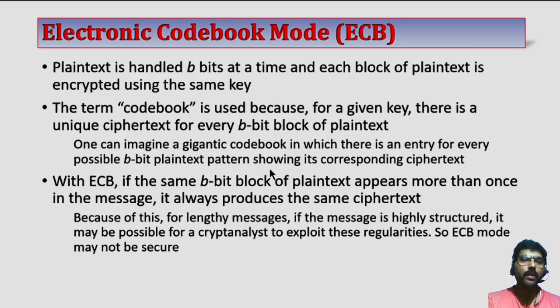The simplest cipher block mode of operation is electronic codebook mode. In this electronic codebook mode, the plain text is divided into a number of blocks. Each block has B bits. Each block of this plain text is encrypted using the same key. To encrypt each block, we use the same key.